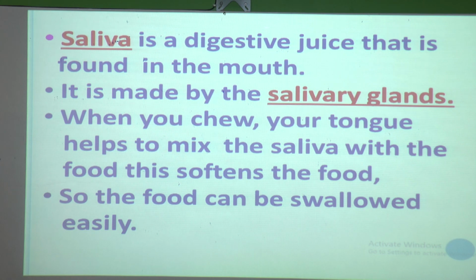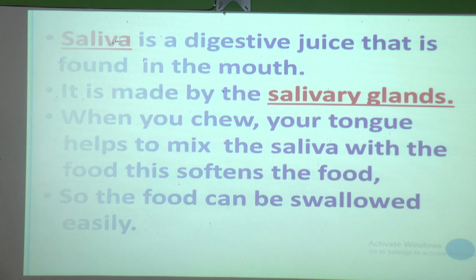You cut your food into smaller pieces, and you grind your food with the help of the back teeth, and the salivary glands produce saliva that gets mixed with the food. It makes the food soft, and that soft food can be easily swallowed. Now we will see what happens next.